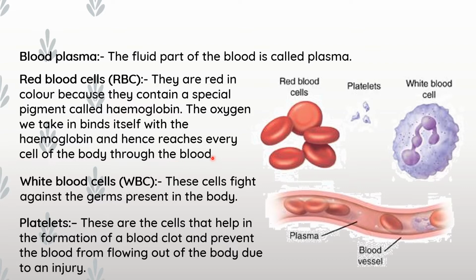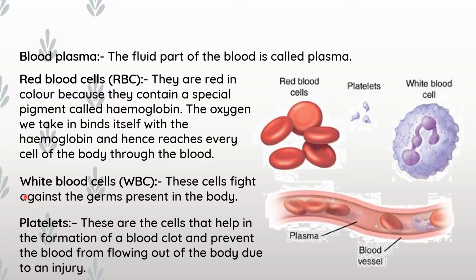So just imagine one person's body in the absence of red blood cells, or RBC, or not having much RBC. What will happen? That body doesn't get oxygen because of the absence of hemoglobin. So we have to increase the hemoglobin in our body to get the actual amount of oxygen.